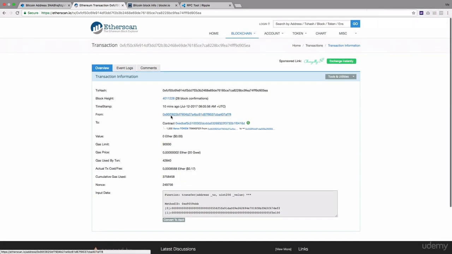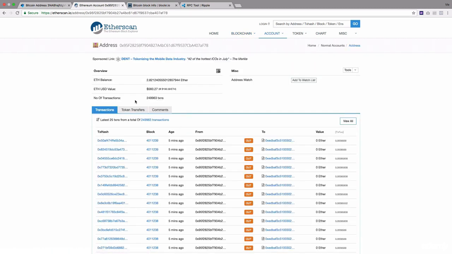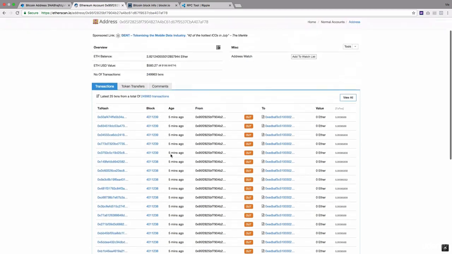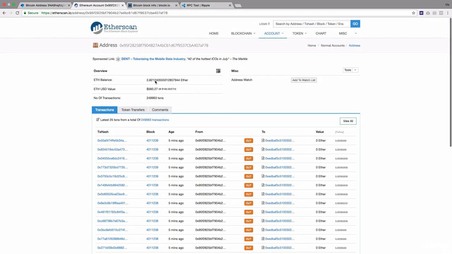Let's go to the address. So this is the address. This is the person who invested in the crowd sale. This person has 2.82 ethers in his wallet, right, as per the $198 per ether as a balance. So this way you can explore the entire blockchain without any explicit permission required from the blockchain owners, because there are no owners. This is all public. This remains like this.